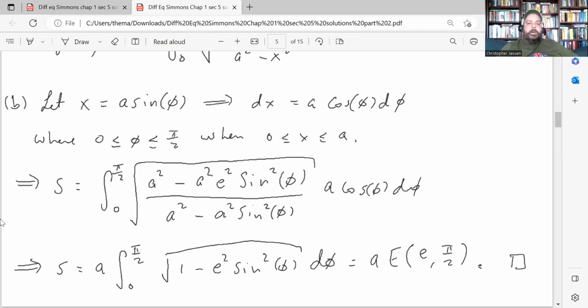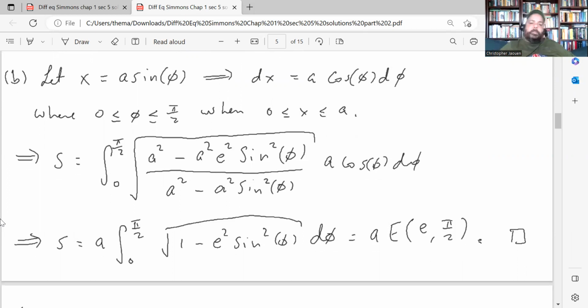Okay, so when we plug in the substitution, we get this integral here. The integral from 0 to pi over 2, a squared minus a squared e squared sine squared phi divided by a squared minus a squared sine squared phi. You can factor out the a squareds and cancel them. And then, don't forget to multiply by the differential a cosine phi d phi, right?